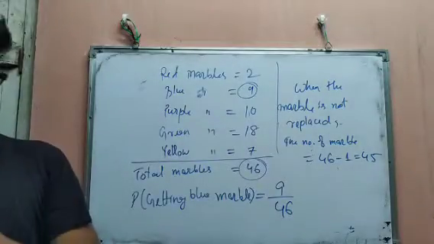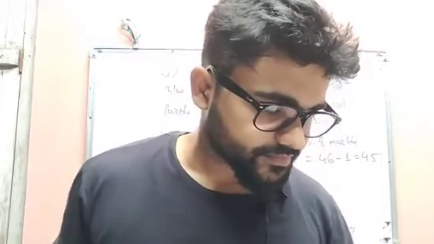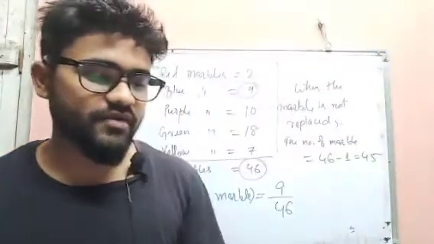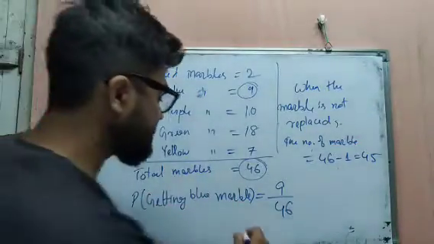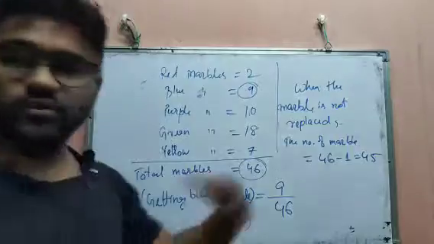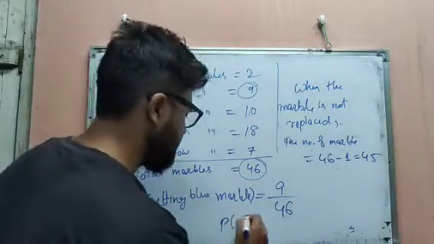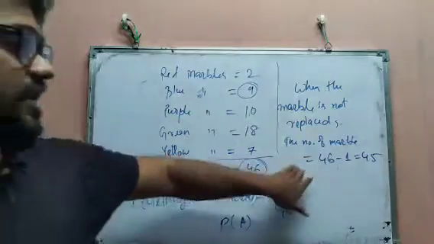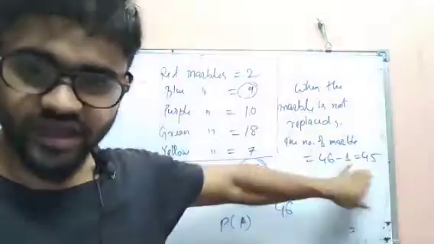Now we are asked the probability of getting a blue marble at each event. First we got the blue marble as 9 by 46. For the 16 number answer, I have taken this as the probability of A. As the marble is not returned, now the total number of marbles becomes 45.